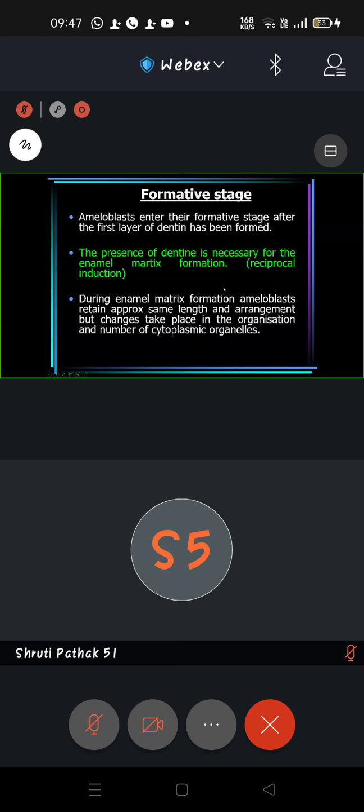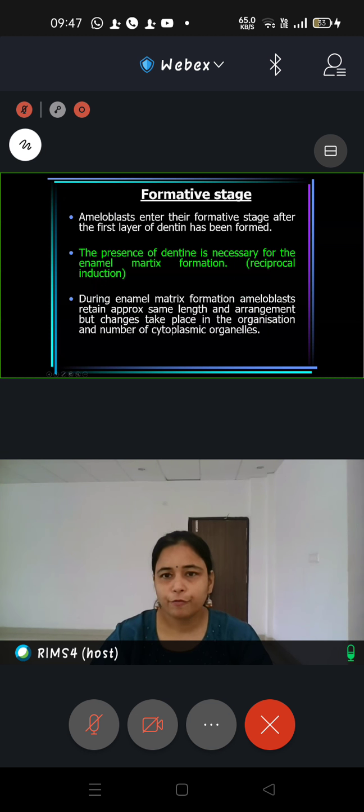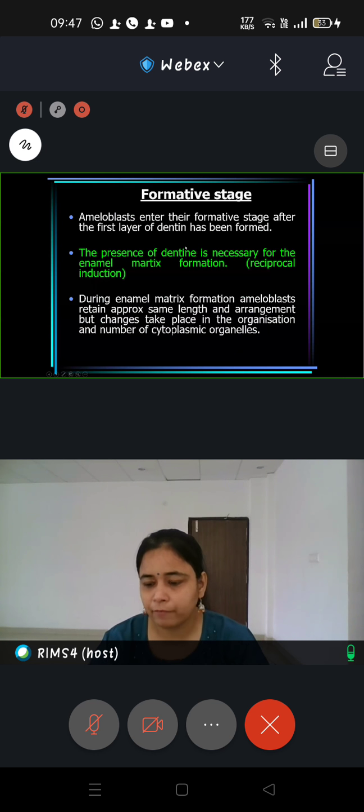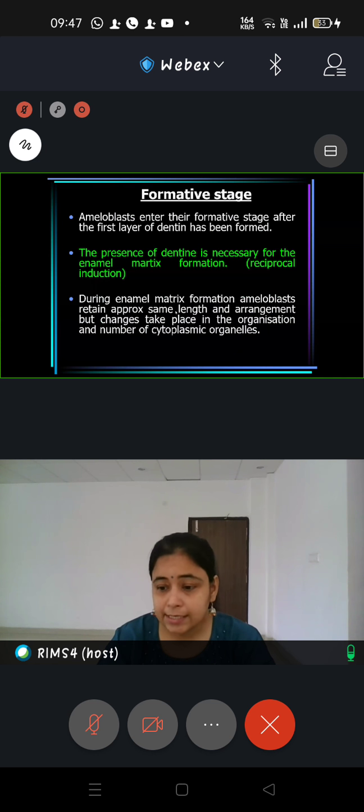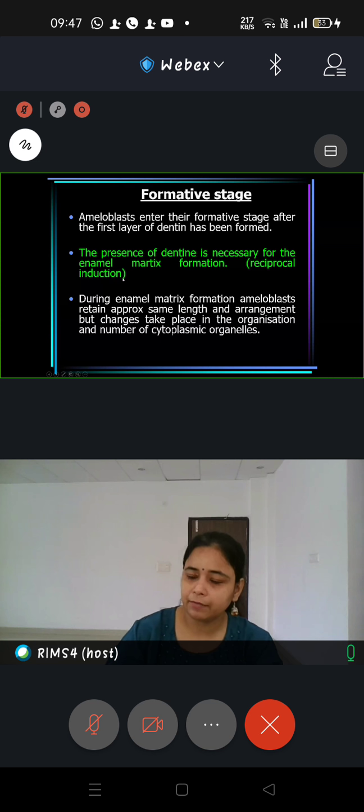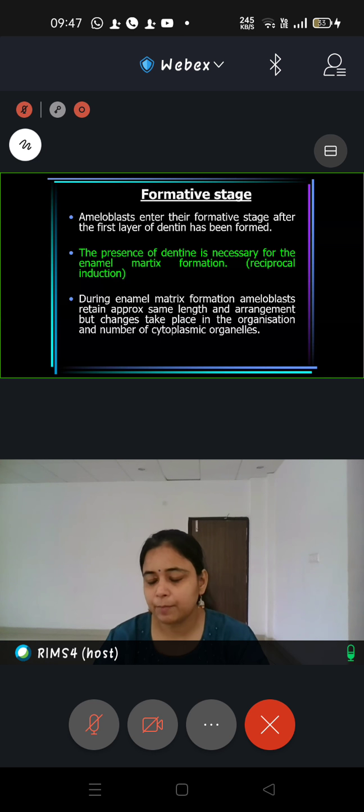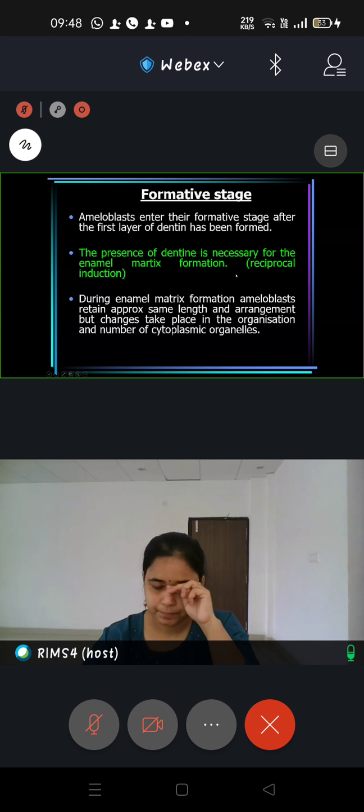Okay. So let us now see what is happening in the third stage, that is formative stage. So as the name suggests, formative, that means something is forming. Now what will form via ameloblast is enamel matrix. So this is the stage of the beginning of enamel matrix formation. That is why it is called formative stage, right? And it is facilitated by a full-fledged phenomenon of reciprocal induction, where the thickness of dentine will increase more. There will be more deposition of the molecular factors, which will be responsible for inducing enamel formation, and there will be reciprocal induction, right?